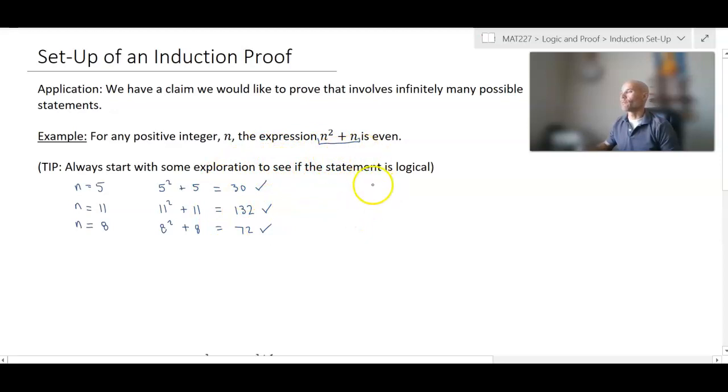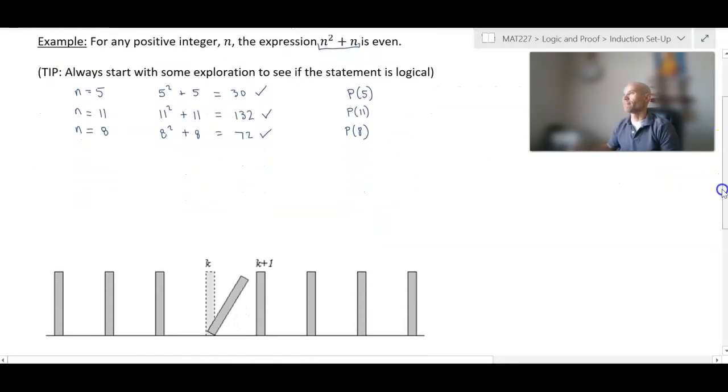The reason I'm saying there are infinitely many statements here is that we have this statement, and we'll call that P of 5. All I'm saying is that the proposition is operating on n equals 5. In other words, we would read P of 5 as: for n equals 5, n squared plus n is even. P of 11 would be the statement where n equals 11, the expression n squared plus n is even, and P of 8 similarly. So we have all of these statements, and there are infinitely many of them.